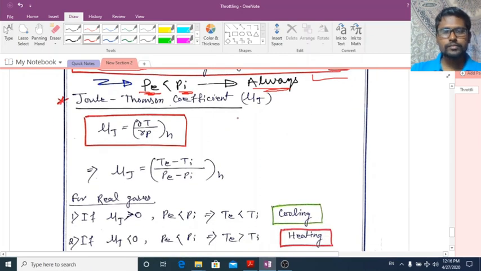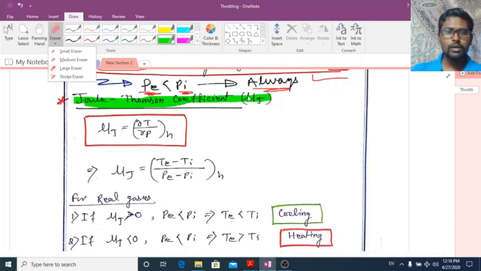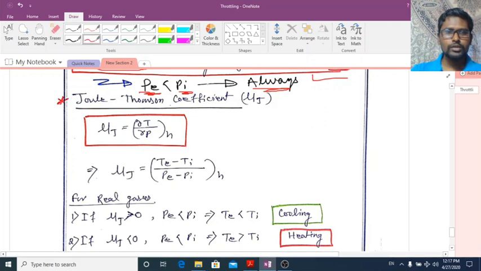There is a term called the Joule-Thomson coefficient, denoted by the symbol mu j. So what is this Joule-Thomson coefficient mu j? It is the change of temperature with respect to pressure at constant enthalpy.